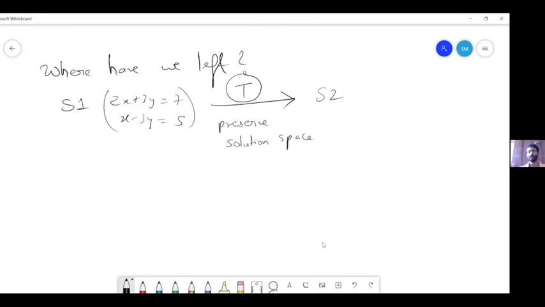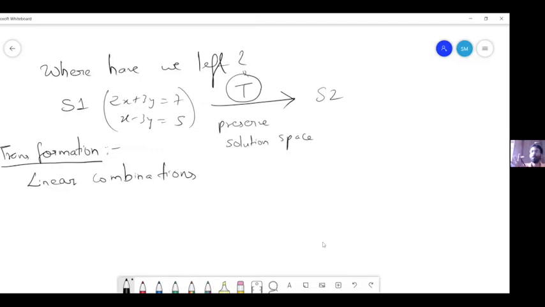So matrices, we saw that it falls under this linear combination transformation, right? If you want to get some matrix modification, it's just linear combinations. We saw that linear combinations do preserve the solution space, if you choose the linear combination properly, right?